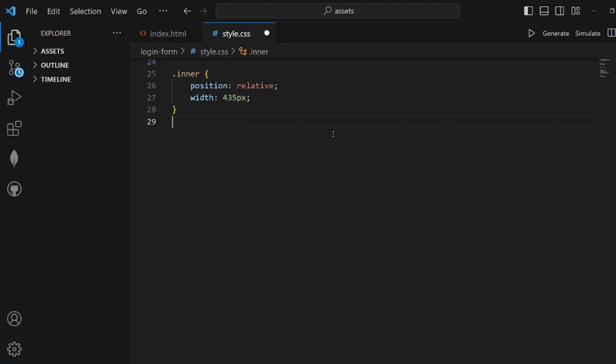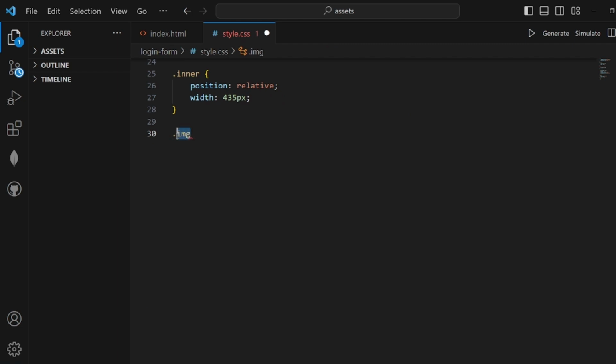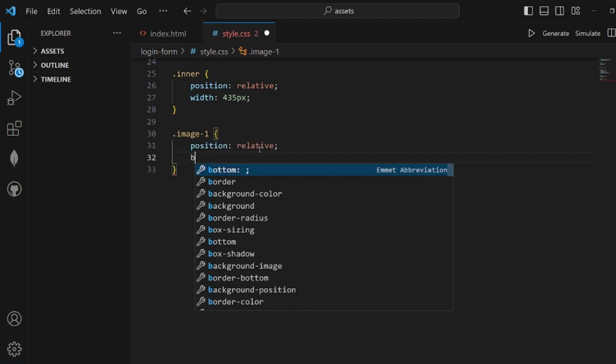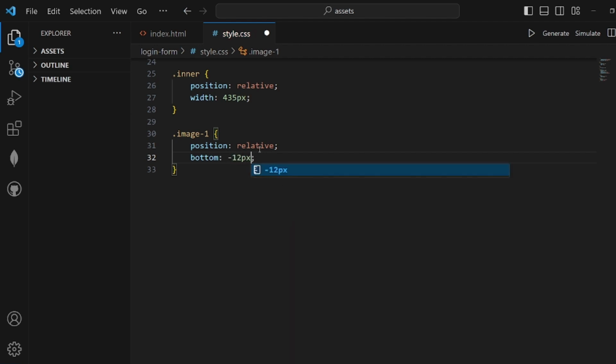Right after inner we have our image. Let me select the very own class image 1. Okay, paste it here. Okay, now let's style image 1. Position relative, bottom should be minus 12 pixels, and from left it should be minus 191 pixels because it has a special location on the screen. That's why we are setting this, and also z-index to 99.